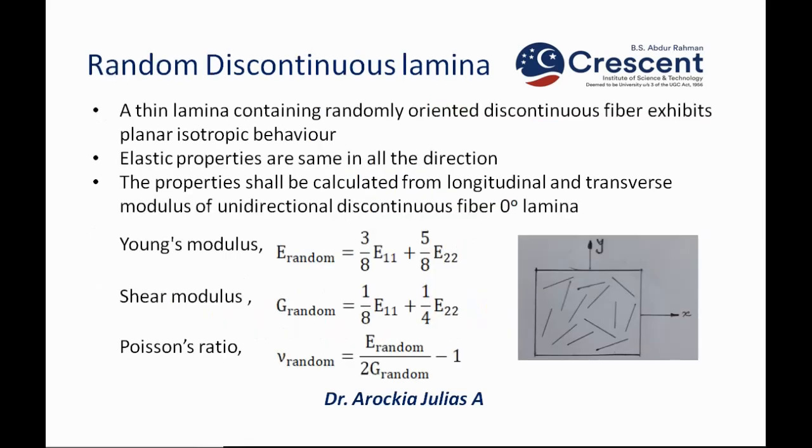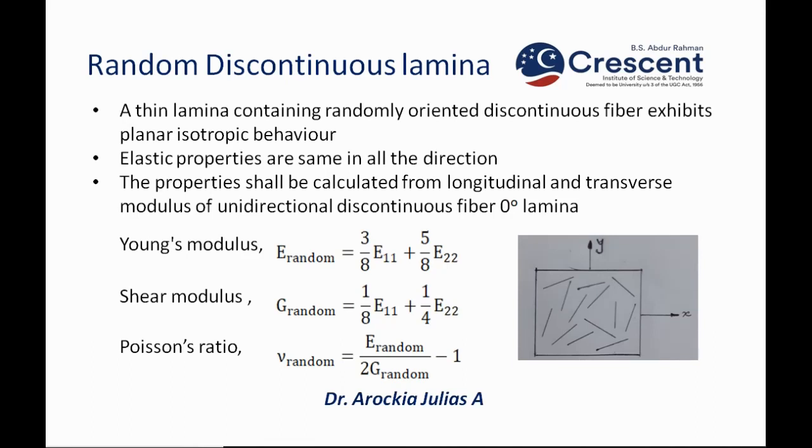Next we go for the random discontinuous lamina. In a random discontinuous lamina, a thin lamina containing randomly oriented discontinuous fibers exhibits planar isotropic behavior. So approximately, to some extent, it will exhibit isotropic behavior. The elastic properties are the same in all directions, so it is not direction dependent. Whether it is random discontinuous fiber or random discontinuous particles or whiskers, whatever it is, they are generally assumed to be isotropic. Now the elastic properties are the same in all directions.